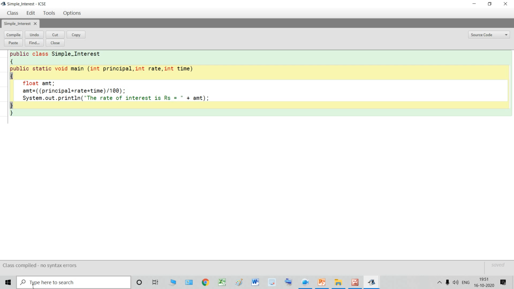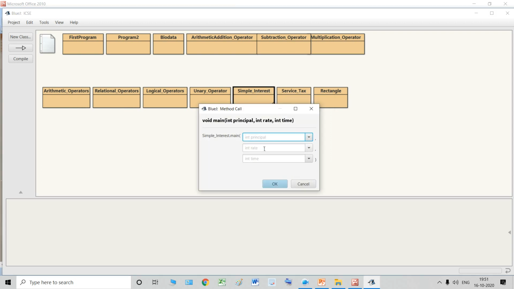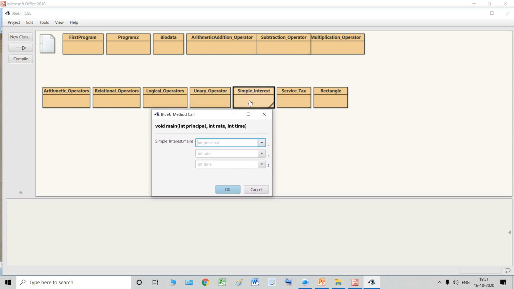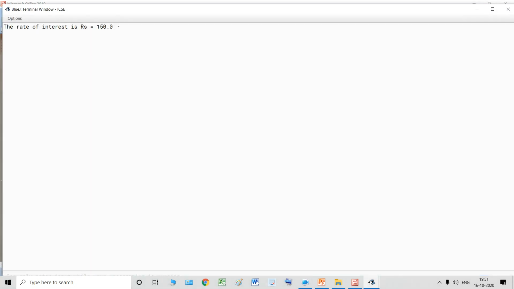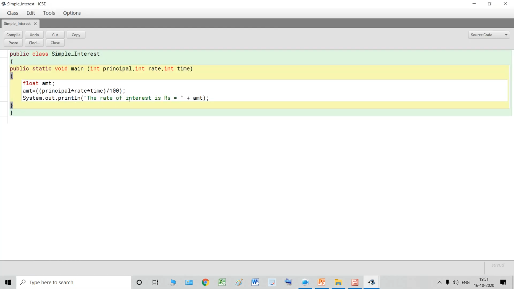So we'll compile this program. There are no syntax errors. We'll close this, and the same program, now see over here, three variables. We need to give the values of three variables. So we have successfully created a small software which calculates the simple interest of any value. Suppose your principal is 1000, rate is 3, and time is 5 years. So the simple interest is 150.